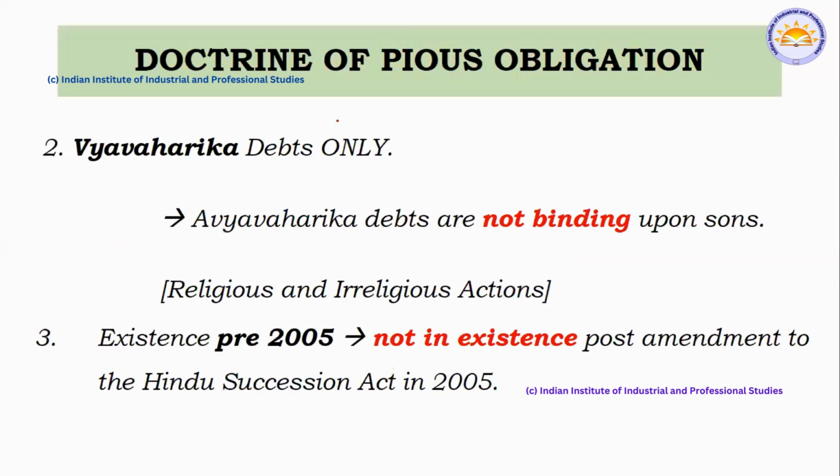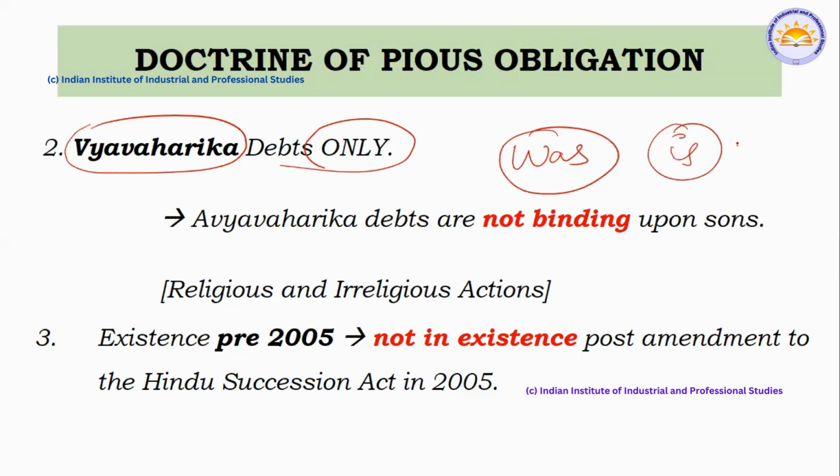As you can see in this slide, Vyavaharika debt was the only thing which was considered. Whenever you're writing the answer, you have to write it in past tense. "Was" has to be used. If you use "is", then the entire answer is meaningless, because it is something which existed; now it is not there. What was Avyavaharika debt?